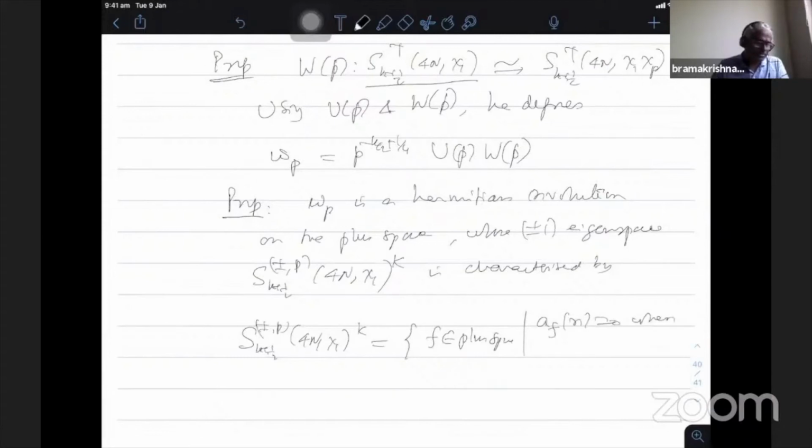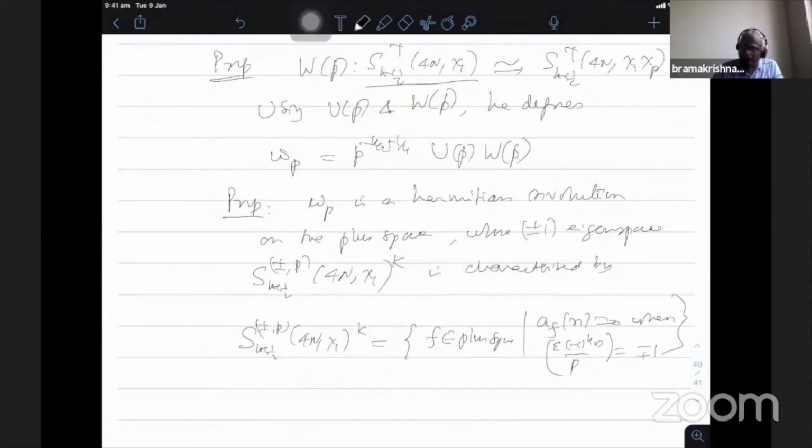There should be some epsilon. I don't know why I didn't put the epsilon. Epsilon times (-1)^k n over p is minus or plus 1. So take this Legendre symbol value for any n coefficient. I missed this epsilon in the notes, but because of the character it should appear.